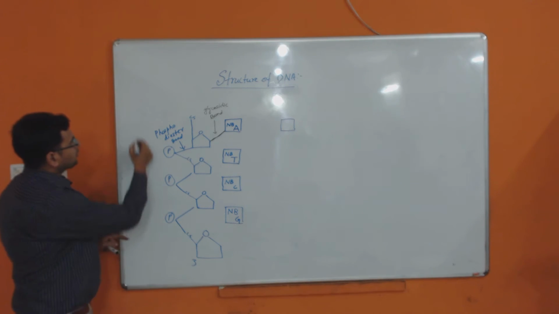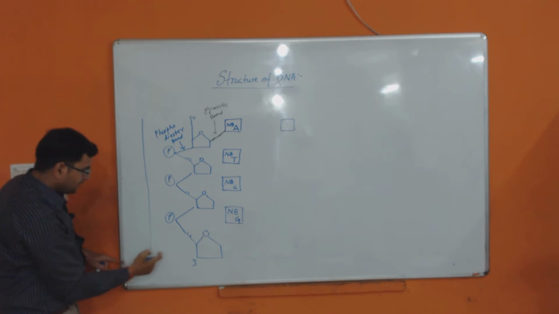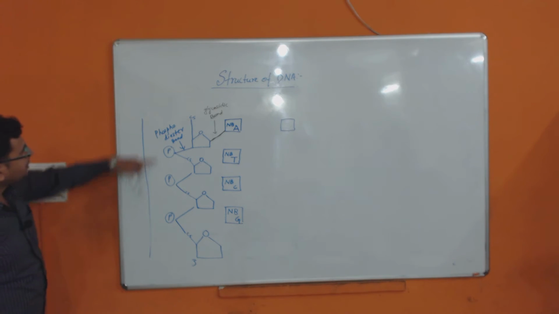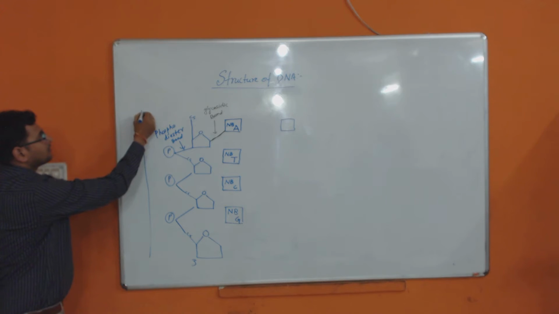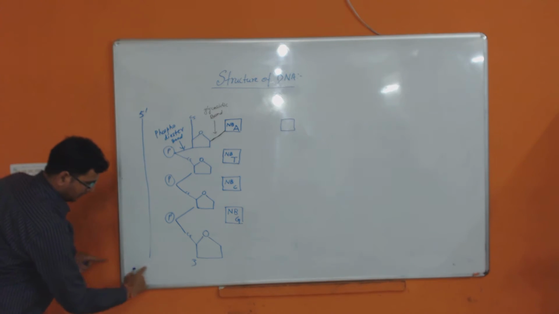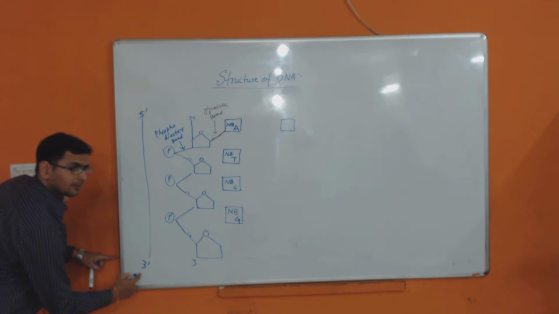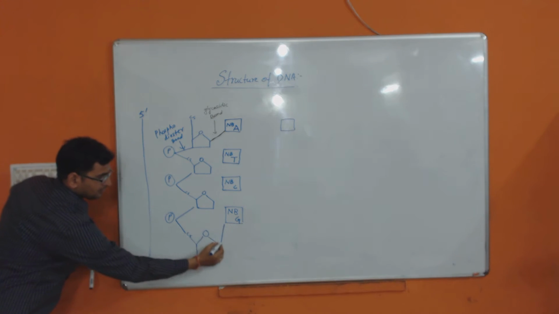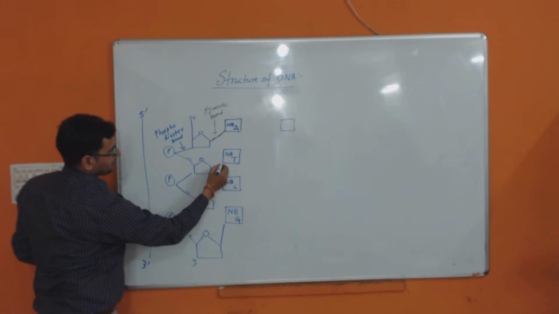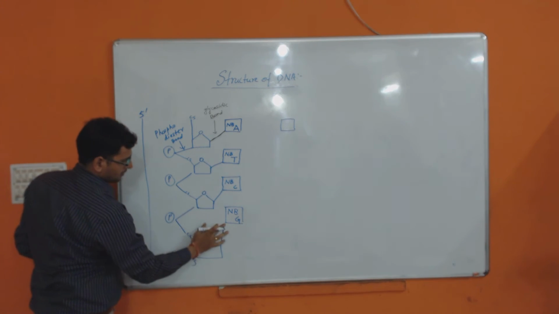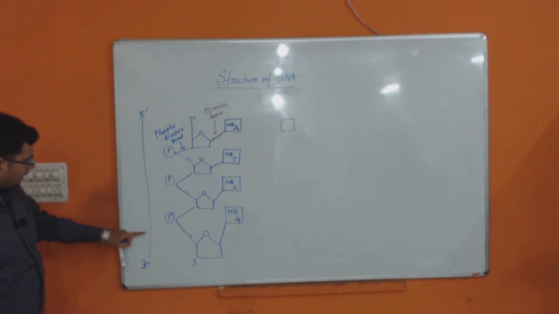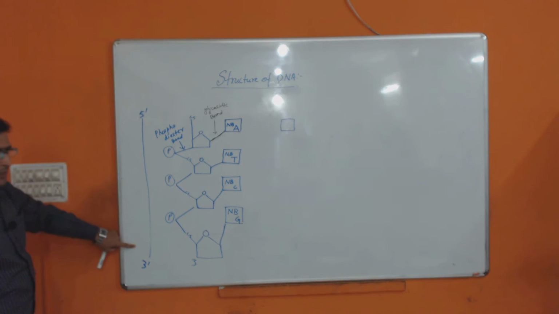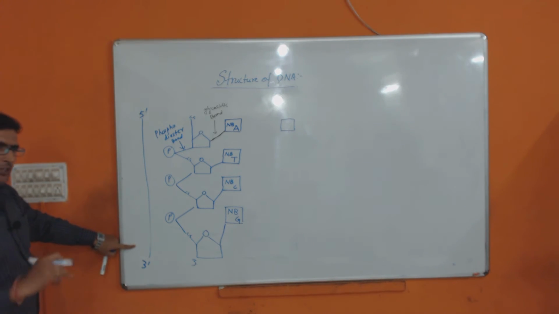Okay? So you are seeing that in this strand, fifth carbon is free and 3 carbon is free. Clear? That's why one strand is 5 to 3, another is 3 to 5.